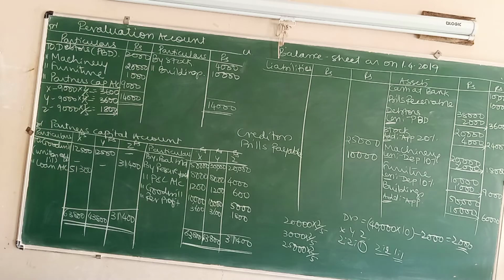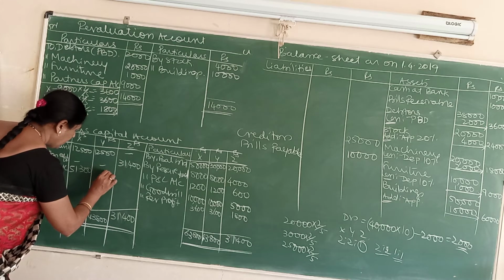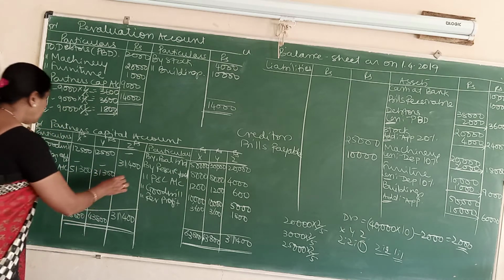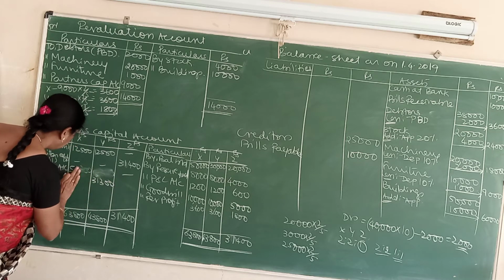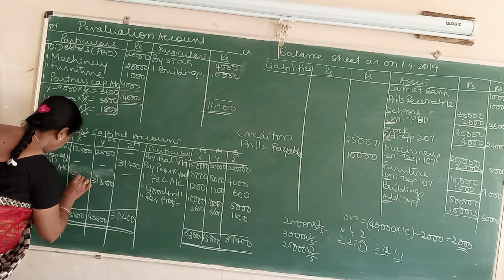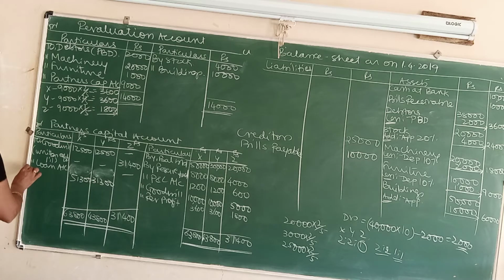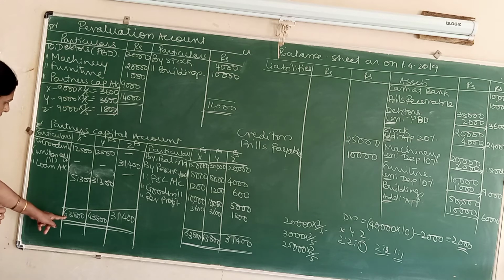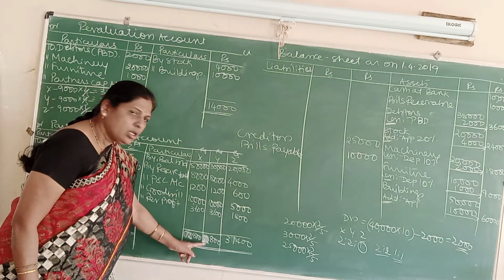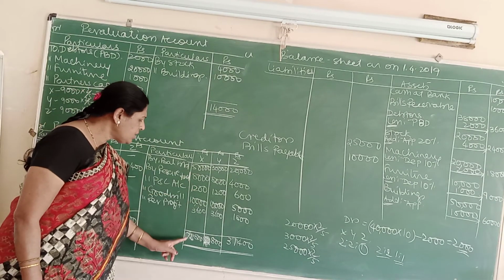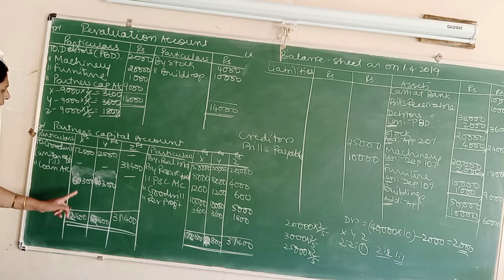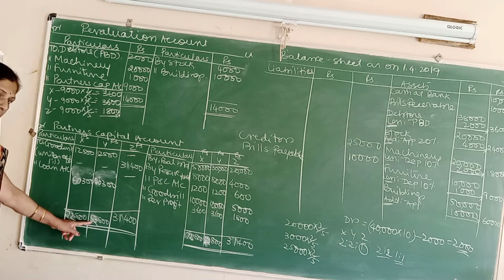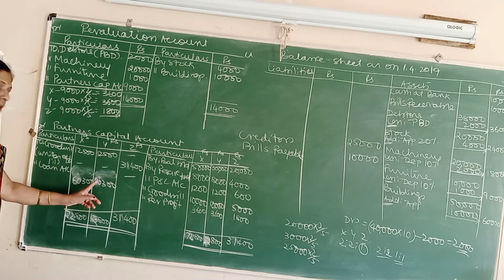That will be 60,300. Come to Y now. 52,800 minus 12,500 will be 40,300.